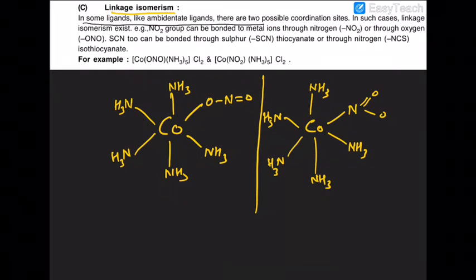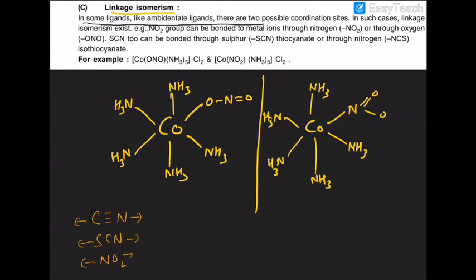Okay, in that case you have ligands like cyanide, thiocyanato, nitrite, like that. So it can link through carbon or through nitrogen. It can link through sulfur and nitrogen. It can link through nitrogen and oxygen both.